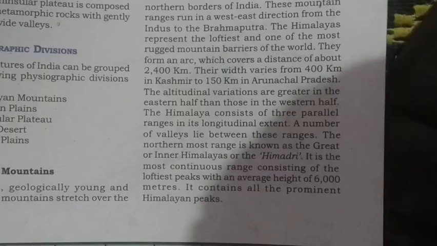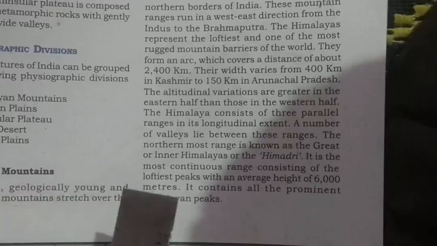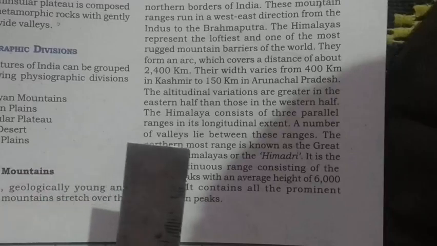The Himalayas consist of 3 parallel ranges in its longitudinal extent. A number of valleys lie between these ranges. There are basically 3 ranges in the Himalayas, and there are many valleys which lie between these 3 ranges. The northernmost range is known as the Great or Inner Himalayas or the Himadri. The first and northernmost range is called the Inner Himalaya, the Great Himalaya or the Himadri.